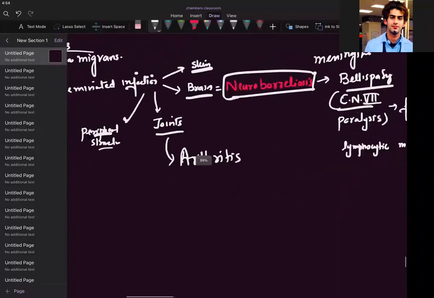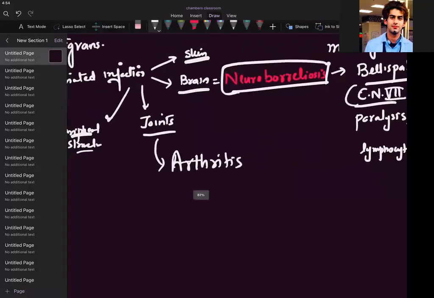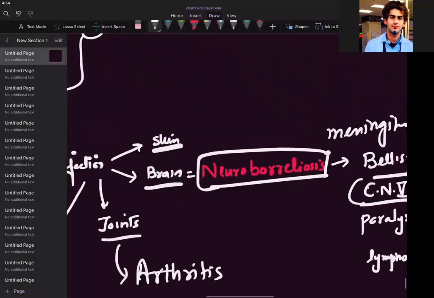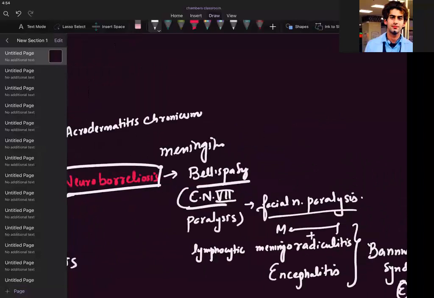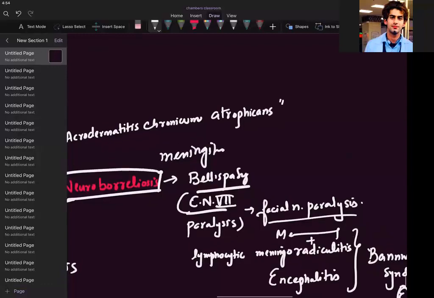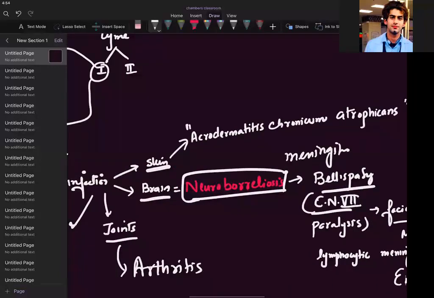So arthritis we have in joints, and in the skin it causes a late manifestation of this disease. It's a specific type of dermatitis called acrodermatitis chronica atrophicans.